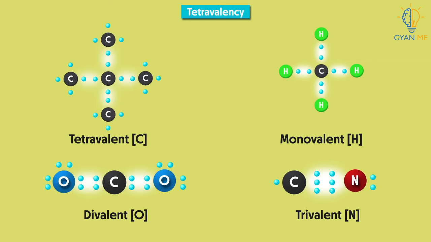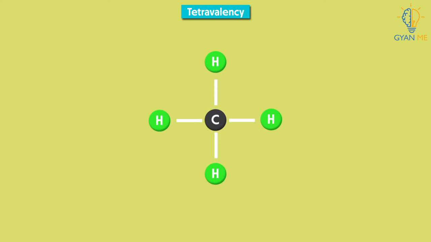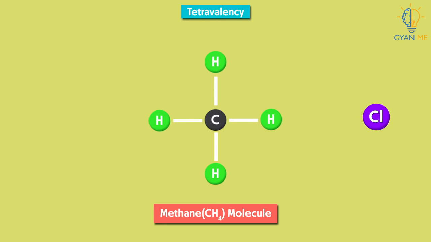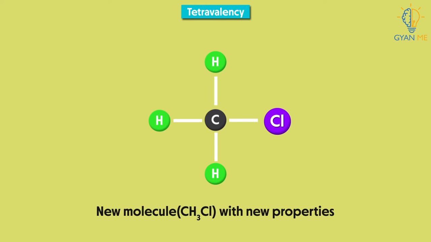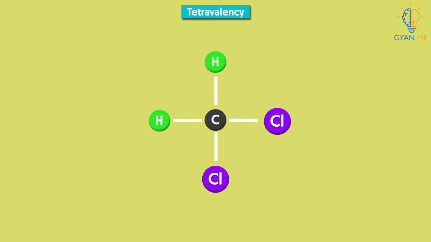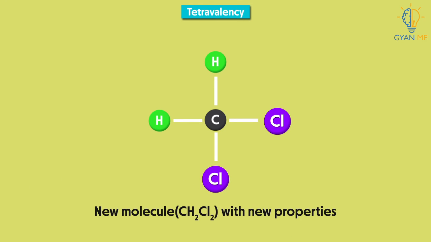For example, carbon bonds with 4 hydrogen atoms. That is, we have a methane molecule. Now if we replace any one of these 4 hydrogens with chlorine, we get a new molecule with new properties. Similarly, if we replace another hydrogen with chlorine as well, we get a new molecule with 2 hydrogens and 2 chlorines now.